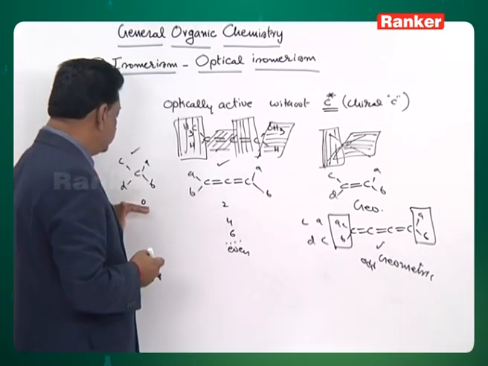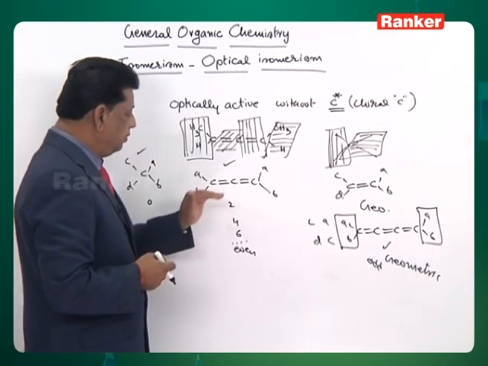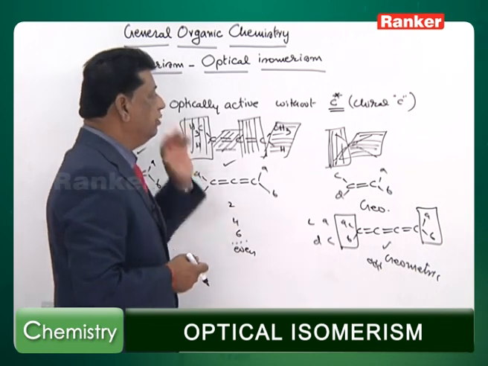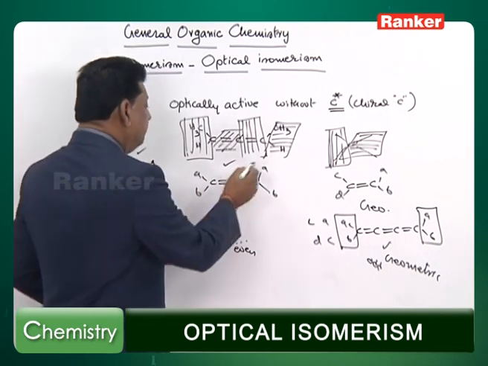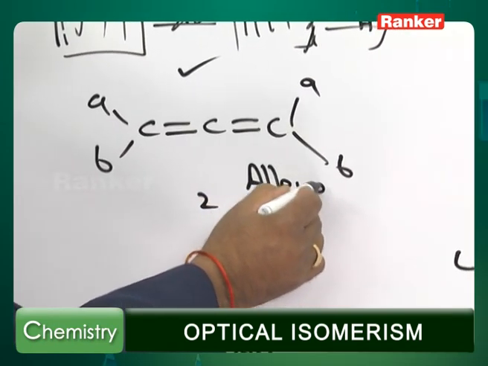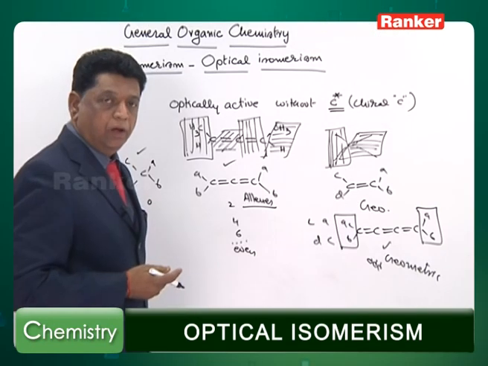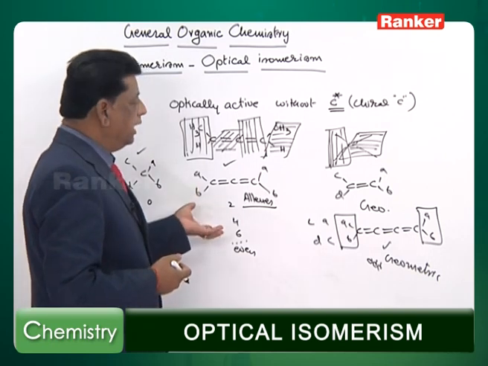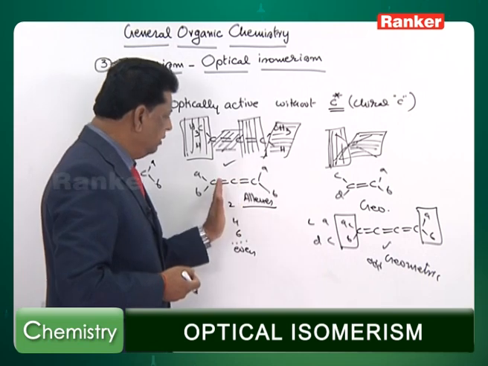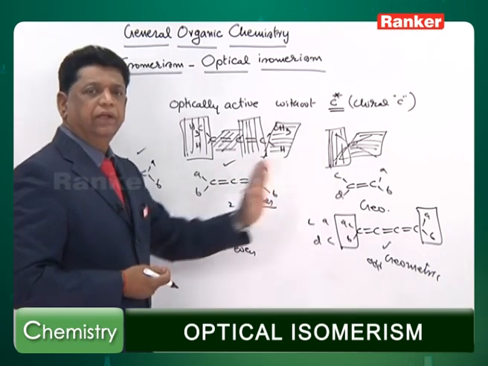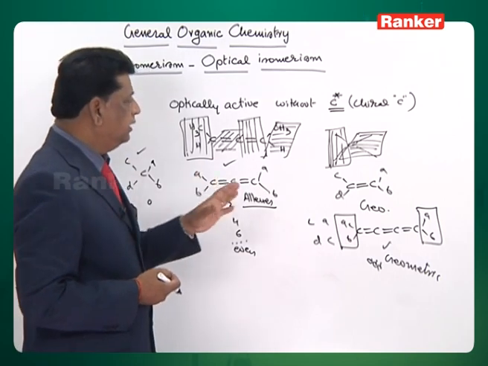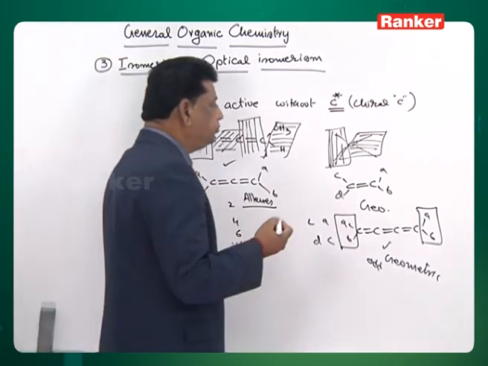Even number, including starting from the no double bond, 2 double bond, 4 double bond, 6 double bonds, are going to show the optical isomerism. These are called alenes. Without these groups is called alene. So alenes are going to show the optical isomerism. It's a mirror image. You have to write the mirror image. You put a mirror and how it looks, you have to write the other isomer, and that and this together is called a racemic, that is an enantiomeric pair.